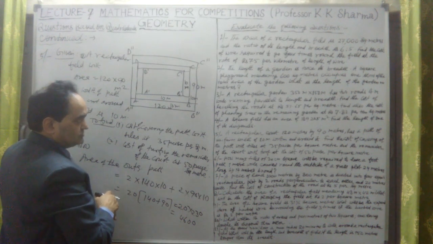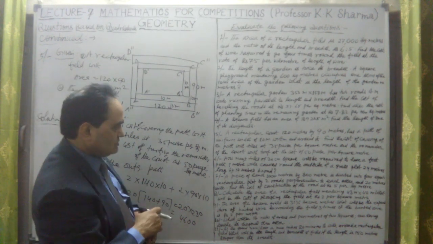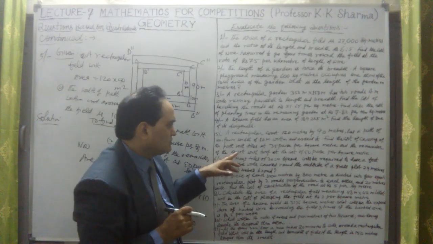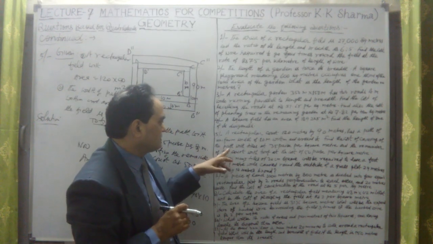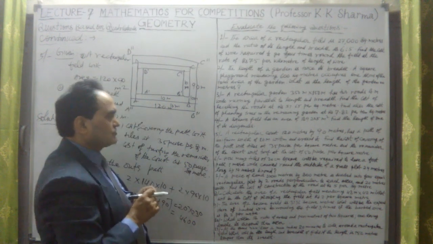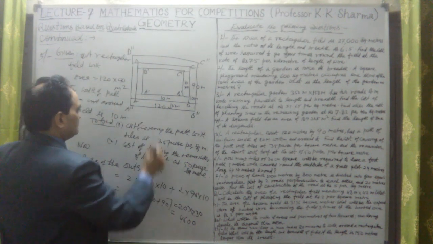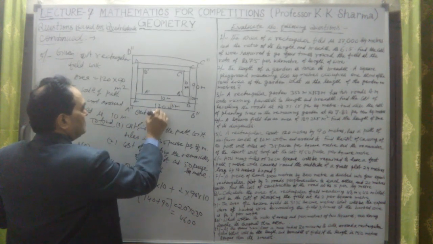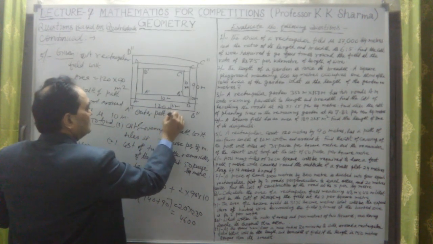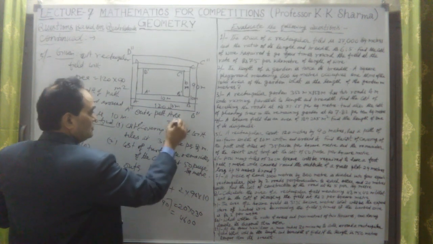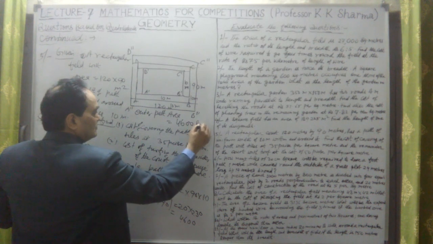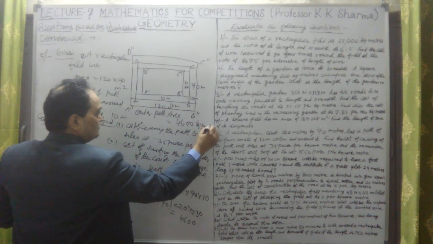This is to be tiled, right? Find the cost of covering the path with tiles. Therefore, for the cost of tiles, this is the outer area. Let me write here: outer path area is equal to 4600 square meter. Try to understand. This is the area of the outer path.